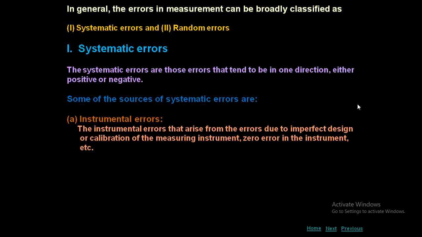That means you took an apparatus and the design of the apparatus is not perfect to measure a particular value. Or calibration. What do you mean by calibration? I hope if you take a meter scale, you will have the calibration on the meter scale to measure the length. That is a division. Maybe the space between the lines is not equal. It may be a little different. So that is called calibration. So because of imperfect design or because of calibration, it may lead to instrumental error.